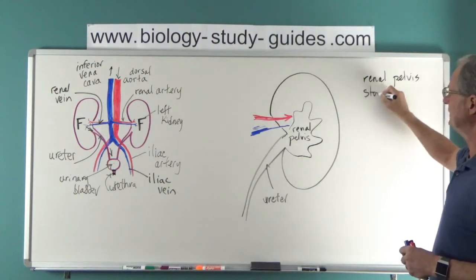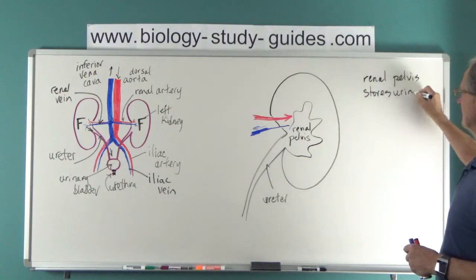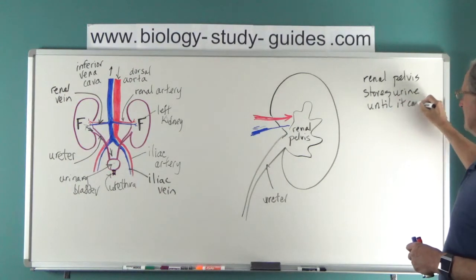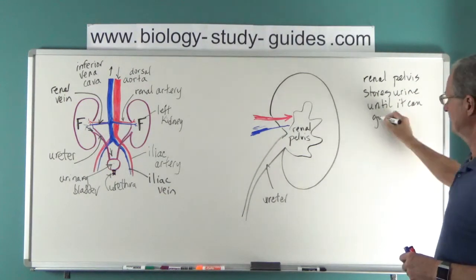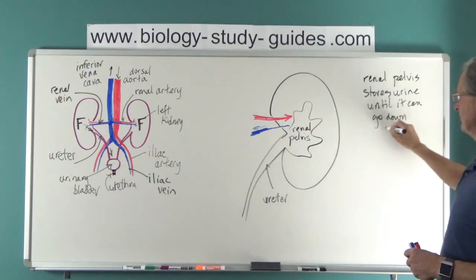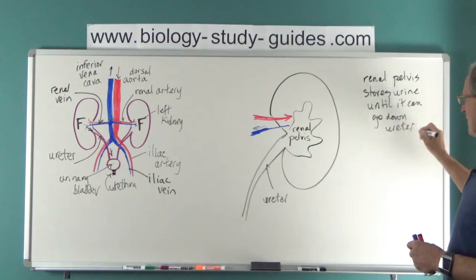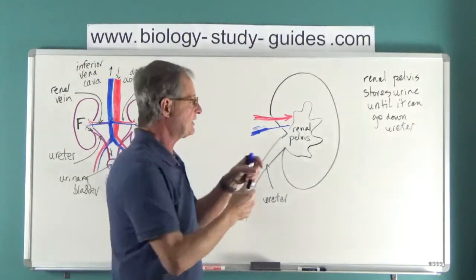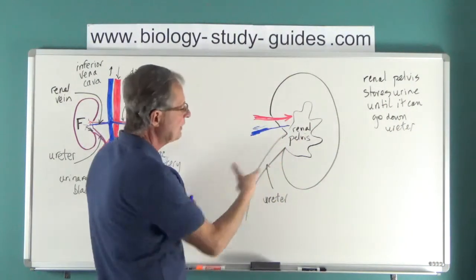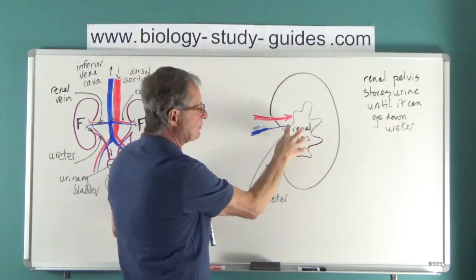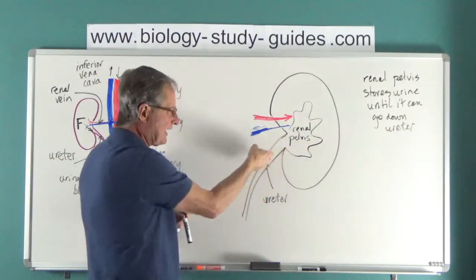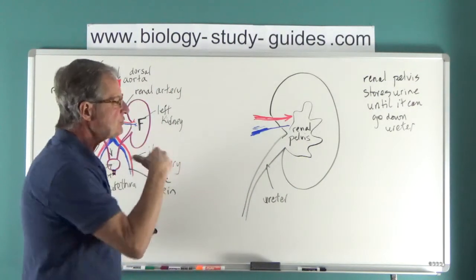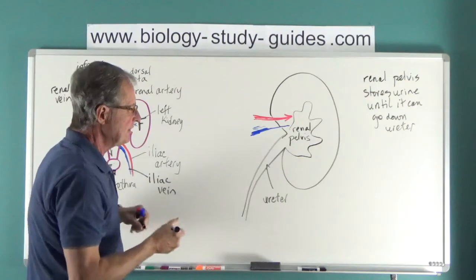It stores urine until it can go down the ureter. And remember, the movement of the material down the ureter is by peristalsis, so it has to engage in muscle activity to get it down here. So this area up here produces the urine, it gets stored here, and then it gets slowly moved down to the bladder. The tissue of the kidney itself has got two parts.